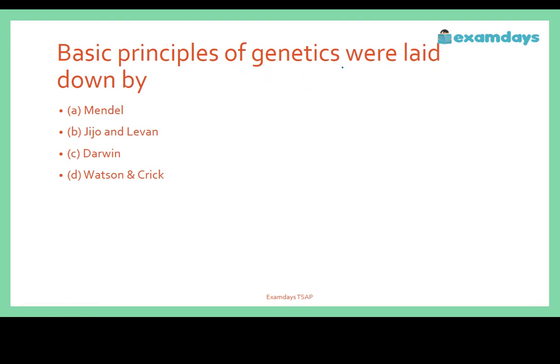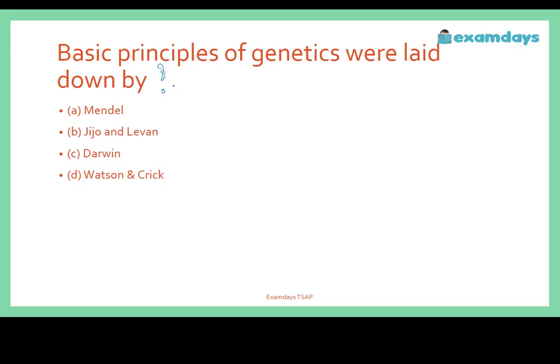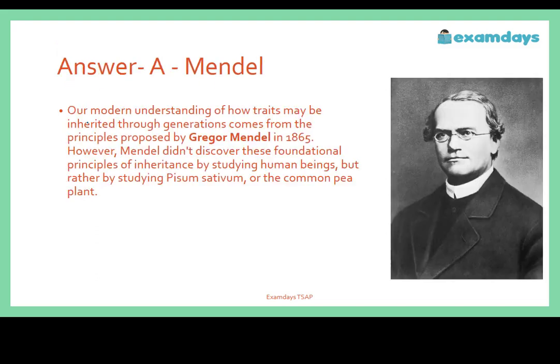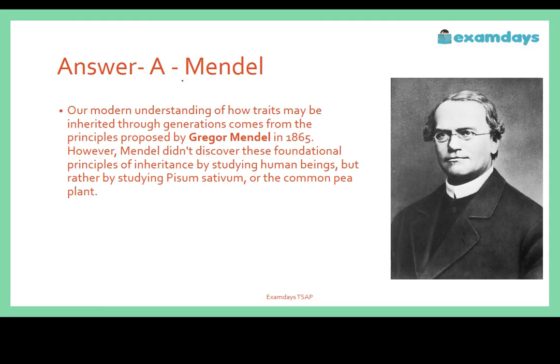Basic principles of genetics were laid down by whom? A. Mendel, B. Jijo and Levin, C. Darwin, D. Watson and Crick. So the correct answer is A. Mendel. Our modern understanding of how traits may be inherited through the generations comes from the principles proposed by Gregor Mendel in 1865.